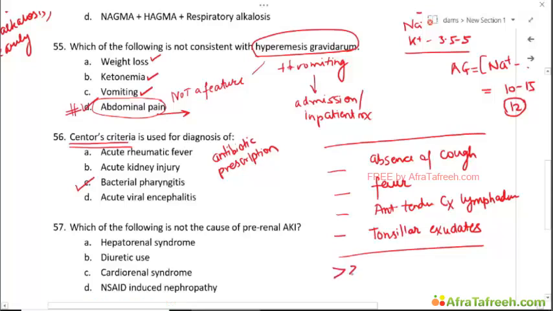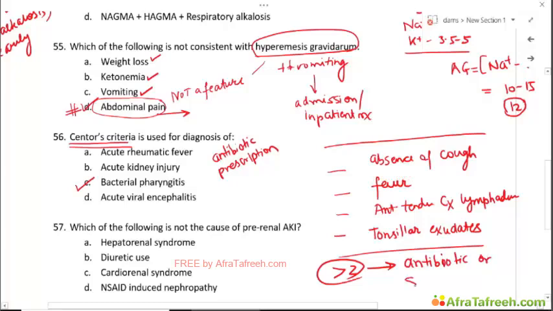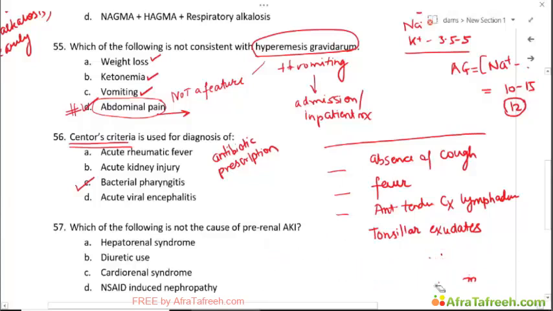If the score is more than 2, you consider antibiotics, or you consider strep testing. Depending on the situation, you do either of these. Okay. If the score is 1 or 2, you do not give antibiotics and avoid antibiotic overuse and abuse. Okay.